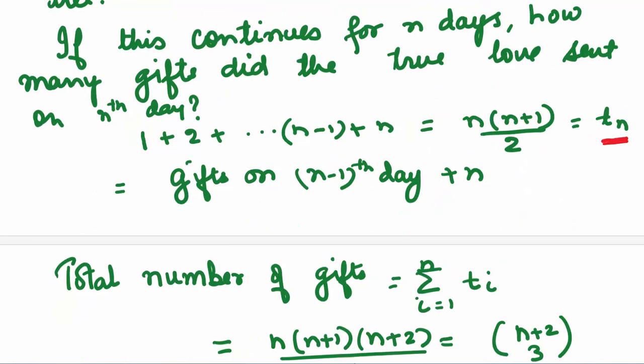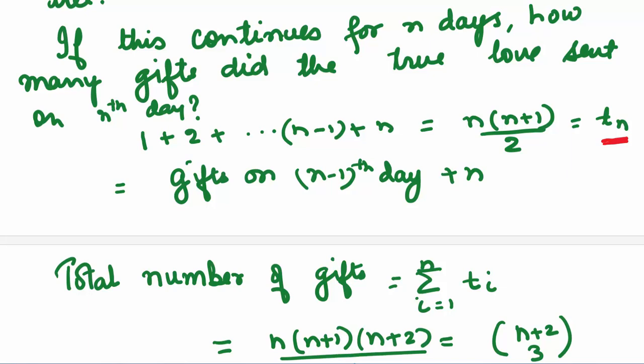Now, let us say it continues for n days, and you want to find how many gifts the true love sent on the nth day. Then what will we do? How will we find it? We will just add all the gifts: 1, 2, ..., n minus 1 plus n. And you know that this is the sum of n natural numbers, which is nothing but n into n plus 1 upon 2. And this is the nth triangular number Tn. It is nothing but gifts on the n minus 1th day plus n.